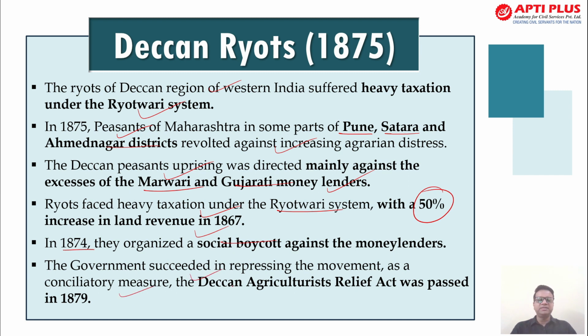In 1874 they organized a social boycott against the moneylenders, and the Government of India succeeded in repressing the movement. As a conciliatory measure, they came up with an important relief act known as the Deccan Agriculture Relief Act, passed in 1879.